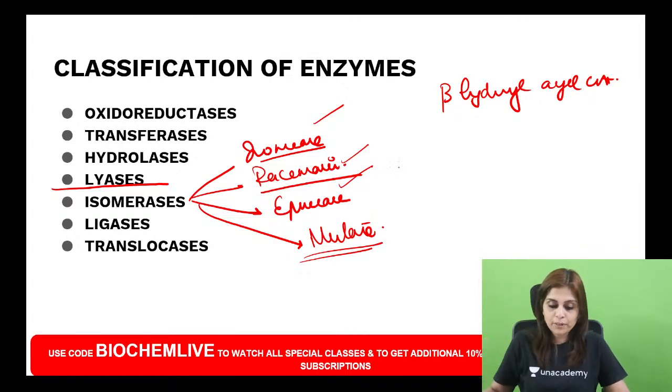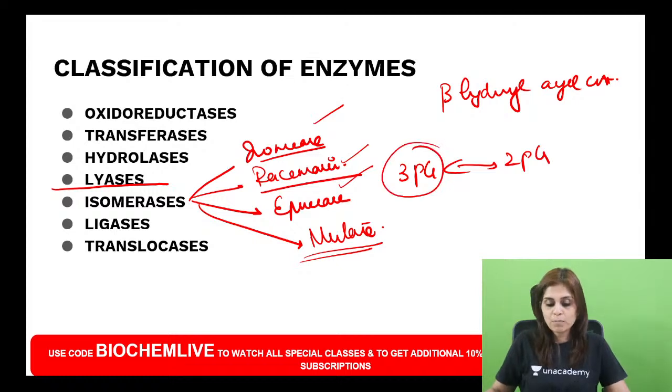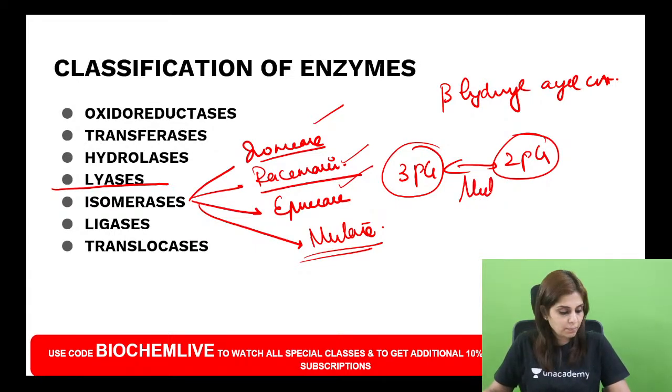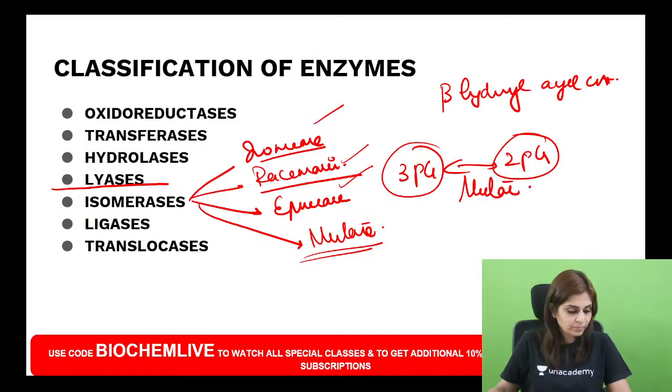For example, if you want to convert 3-phosphoglycerate to 2-phosphoglycerate, do you see that the molecular formula of both are the same? The only difference is you have shifted the phosphate group from one carbon atom to another carbon atom. So this is done by a mutase enzyme. Yes, within the same compound. Very good, Sai Priya. Excellent answer. So that's a mutase. So all these are examples of isomerases.